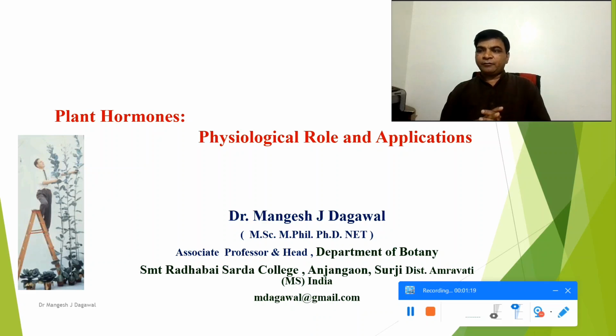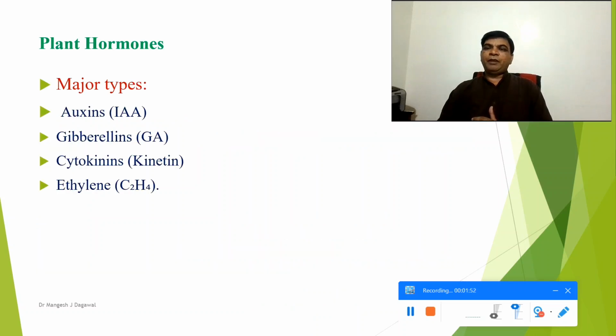Unlike in animals, where hormones are made in specific glands, plant hormones can be made almost anywhere in the plant, and they move around freely to where they are needed for the functioning or physiological activity of the plants. There are different types of plant hormones which play important roles in plants.